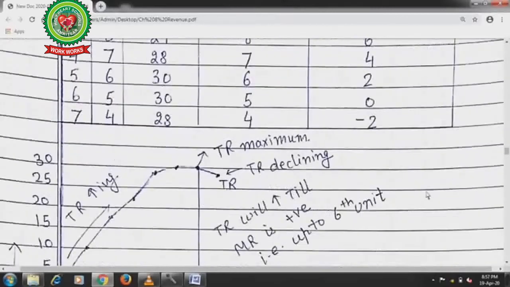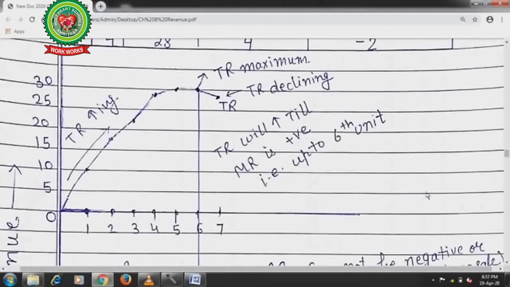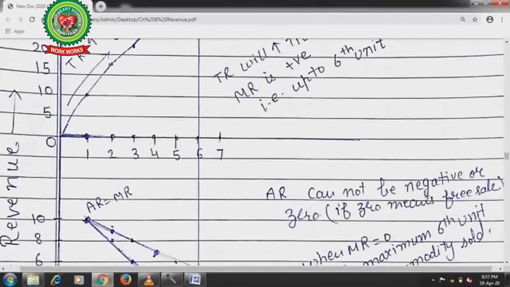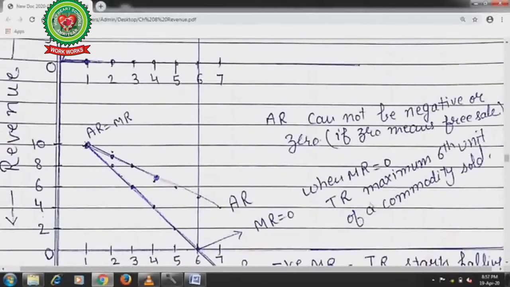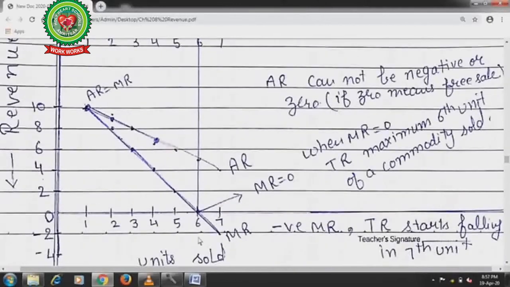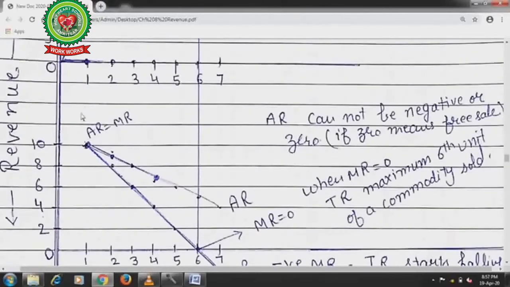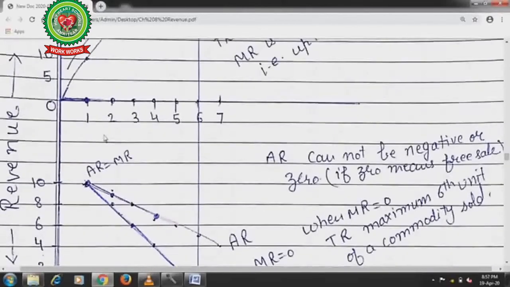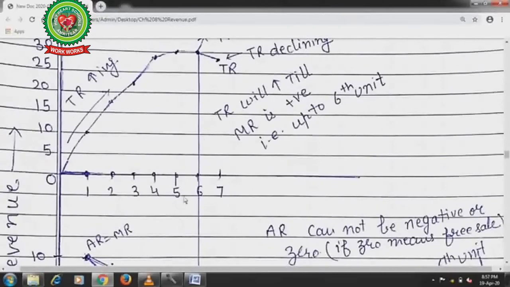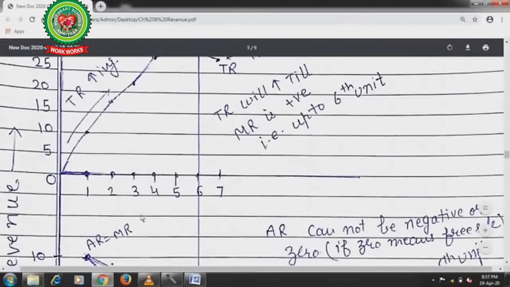So let us discuss this with the help of a diagram. On the x-axis we will measure the units sold, meaning quantity, and on the y-axis we will measure revenue. This diagram we will draw in 2 panels, because we have to compare total revenue, average revenue and marginal revenue.